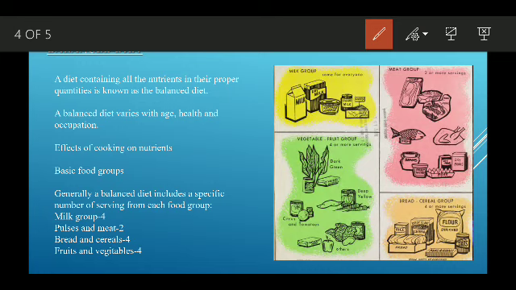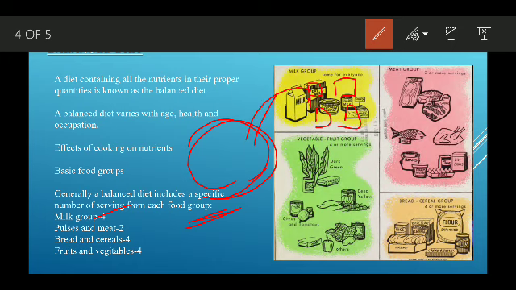Like if we have a meal, there should be 4 things from the milk group, because we require everything: vitamins, protein.